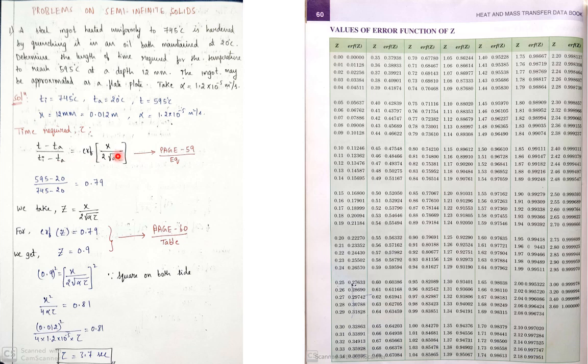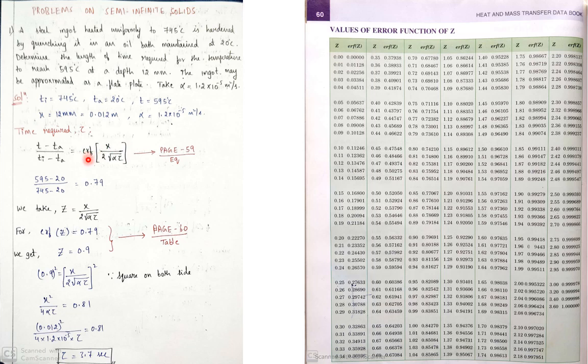So let's see how to solve the problem. Initially we shall solve the LHS, that is (T minus T_A) divided by (T_i minus T_A). So 595 minus 20, divided by 745 minus 20. Substituting, this is equal to 0.79. Now we have to find the RHS. In the RHS, X is known, alpha is known, tau we need to find.